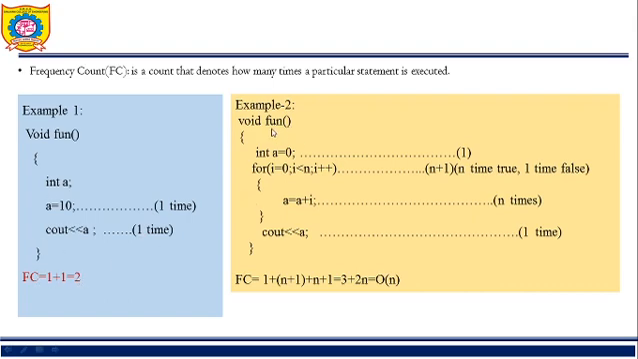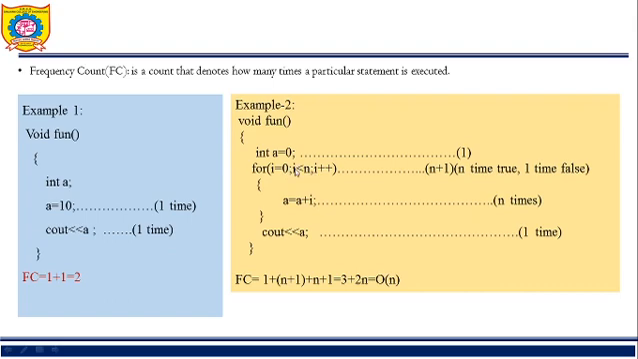Second example, again there is a function, and it has a number of statements. From those statements you have to identify the executable statements. So the first statement is executable, it executes only once. Second is a for loop. Now see here how many times this for loop will execute. This for loop will execute from 0 to n, for which the condition is true, and one time for false.